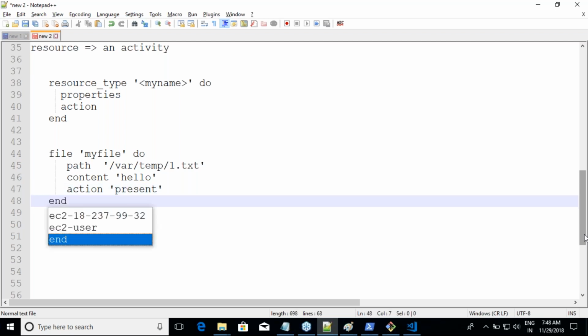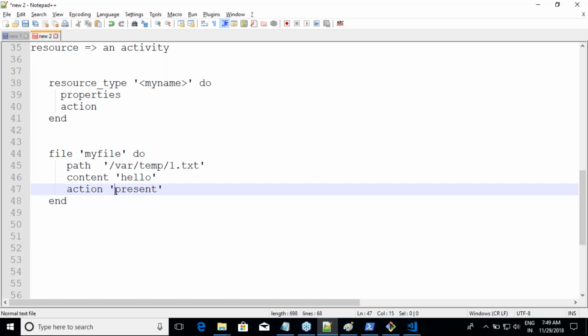Are you getting the whole idea? So a resource will have some name, and then you write it in a syntax called do, and then you will have some parameters or properties or arguments, whatever you want to call them, and then we will have an important factor called action. Action will tell what has to be done. For example, if I want the file to be deleted, I don't want that file, so the state which I'm looking for is that I want the file to be absent. I will not tell it to use rm or rf. Are you seeing anything like that?